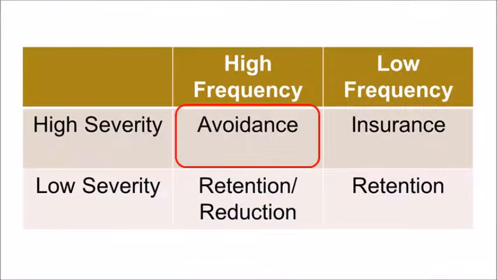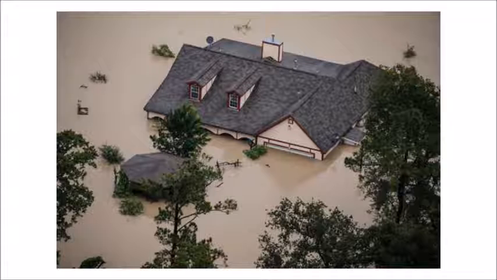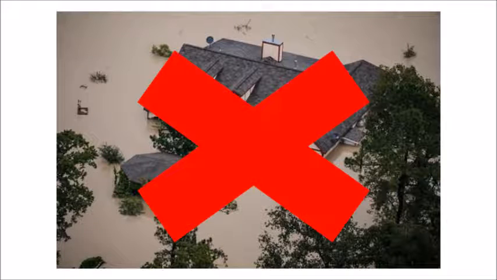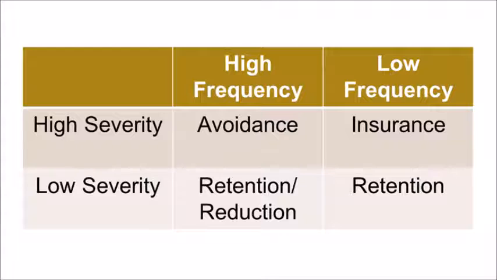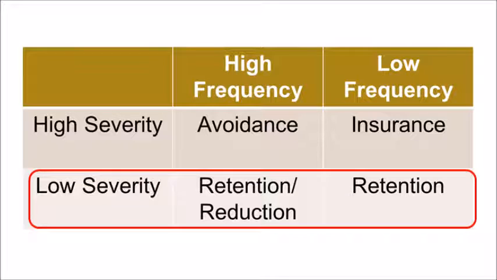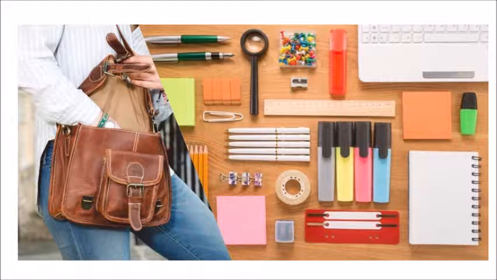For risks with both high frequency and high severity, we want to avoid that risk altogether. As an example, think about the proposition of building a home on a plot of land that significantly floods multiple times a year. Probably better we avoid building a home there at all. For risk with low severity, often some level of risk retention is recommended. Because of the low severity, it probably doesn't make sense to insure against that risk, such as the risk of employees stealing office paper or pens.